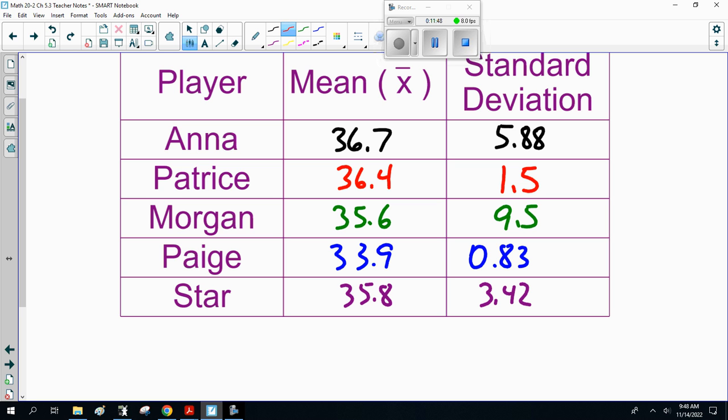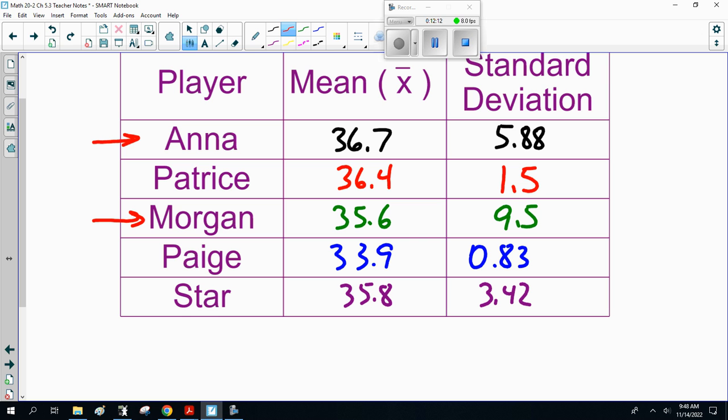Now, offhand, there's two ways to think about this. Who's the best? Well, Morgan and Anna. Well, sorry, let me rephrase that. Notice the mean or the average is pretty much the same. So the only real difference is the standard deviation, so how spread out or how distributed, or scattered, the data is.